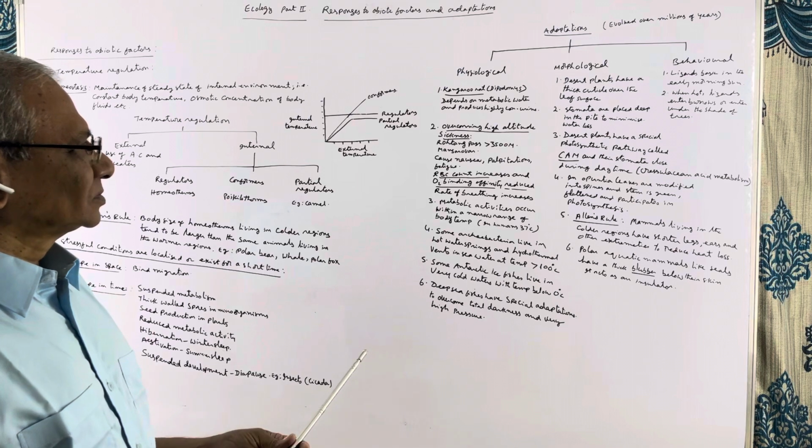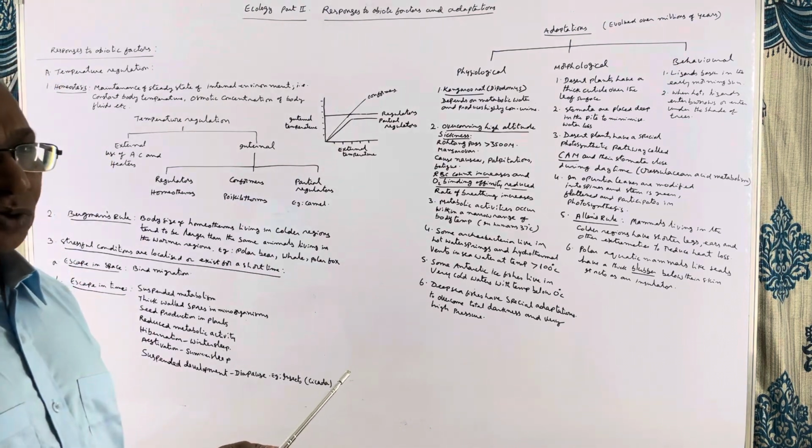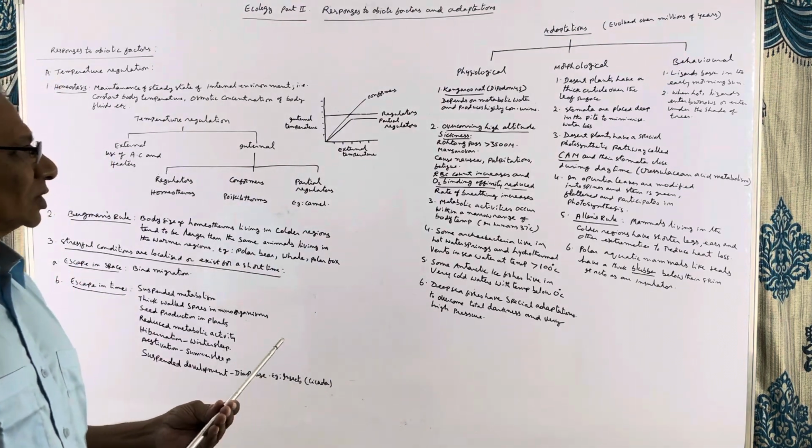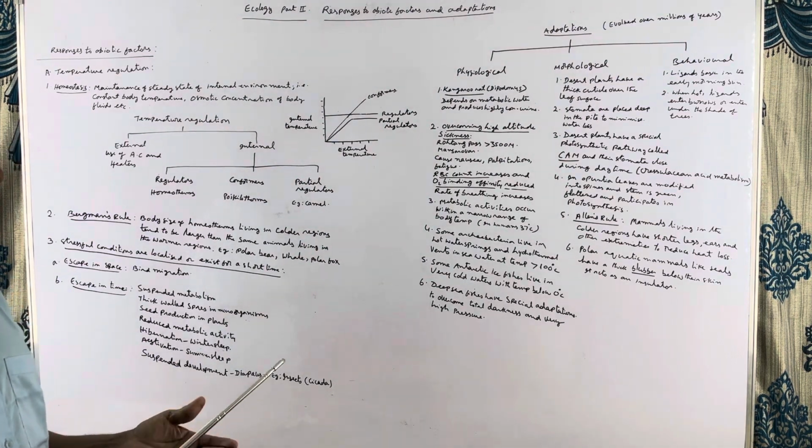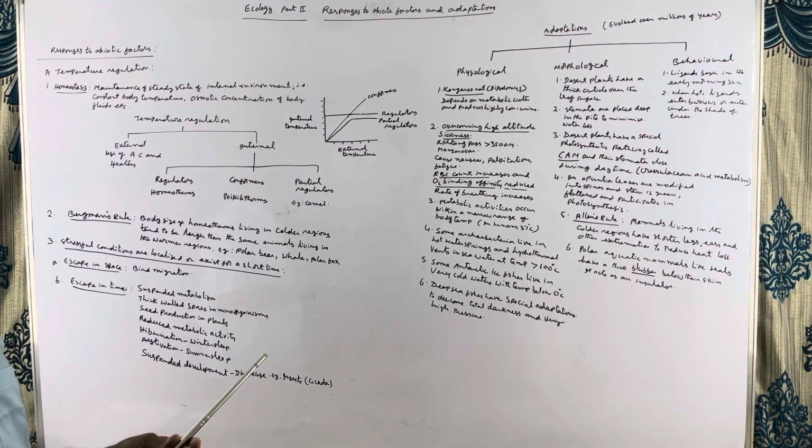Desert plants have to conserve water, so they have a thick cuticle covering the leaf surface. Then, in some desert plants, the stomata are placed deep in pits to prevent water loss. Desert plants also have a special photosynthetic pathway called CAM, crassulacean acid metabolism. In these plants, what happens?